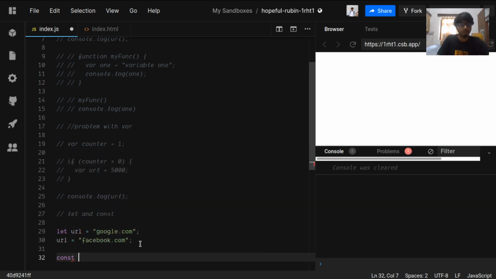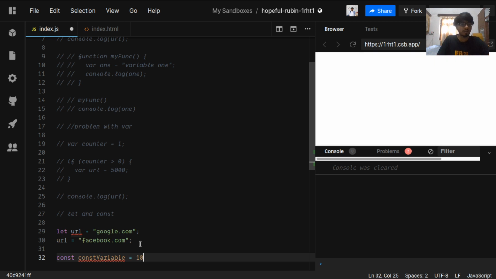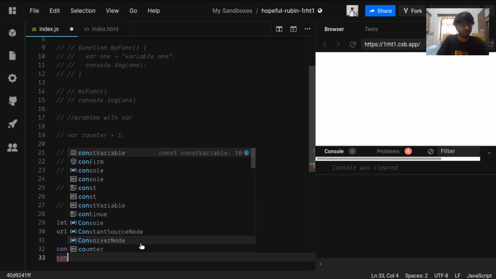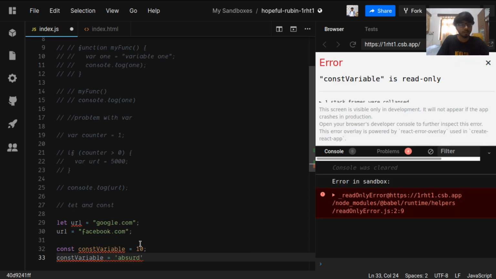And similarly, const is, as the name suggests, for a constant variable. So we have a constant variable which is supposed to be 10. It is not supposed to change. So if we are to reassign this constant variable to something else, like a string, which should not have been changed, this will throw an error, because a constant variable is read only, because this const keyword will make it a constant variable. So this is how let and const work in JavaScript.